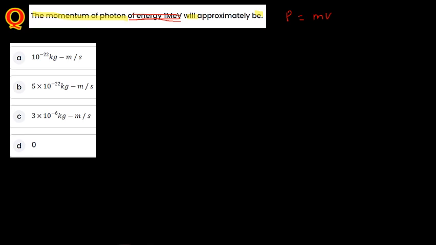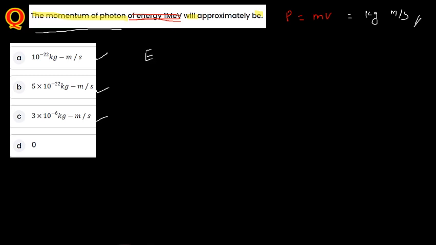As for units, mass is measured in kilogram and velocity in meter per second, so the unit of momentum is kilogram meter per second. What they are asking here is momentum, but what is given is energy of the photon.